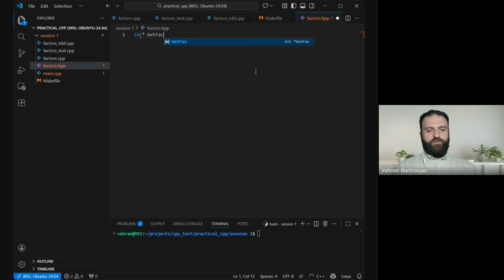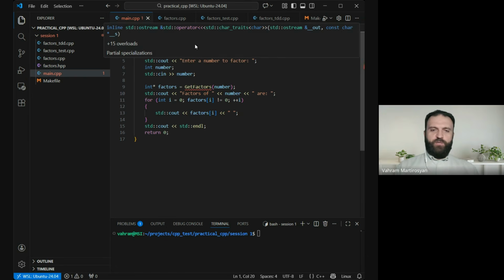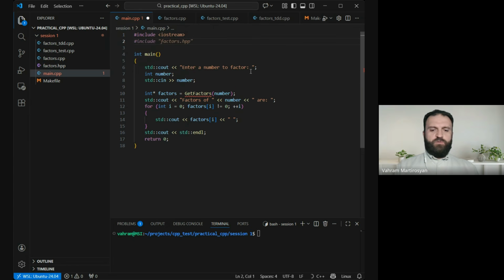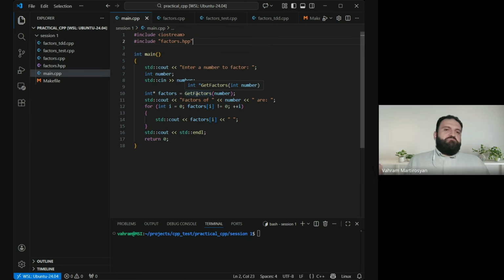So it is called get vectors. And we just name its argument types. We can even omit the names. It's optional, but we can put it. It doesn't matter, absolutely. What matters is that in the main file, we need to include this. So we include this factors.hpp, and now the compiler is happy. The compiler now knows, because we have included the file.